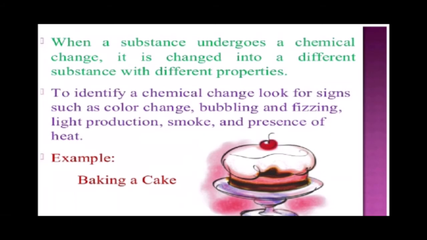When a substance undergoes a chemical change, it changes into a different substance with different properties. To identify a chemical change, look for signs such as color change, bubbling, fizzing, light production, smoke, and presence of heat. Example, baking a cake.